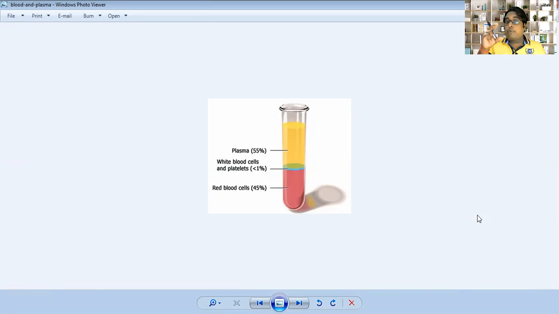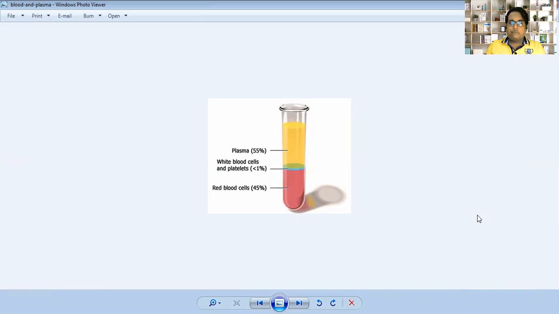These components are separated from each other with the help of the centrifugation method. You already studied centrifugation in chemistry. Chapter number 2, Matter Around Us Pure, topic separation of mixtures. In the topic separation of mixtures, there is a method called centrifugation. With the help of centrifugation, these components are separated from each other.